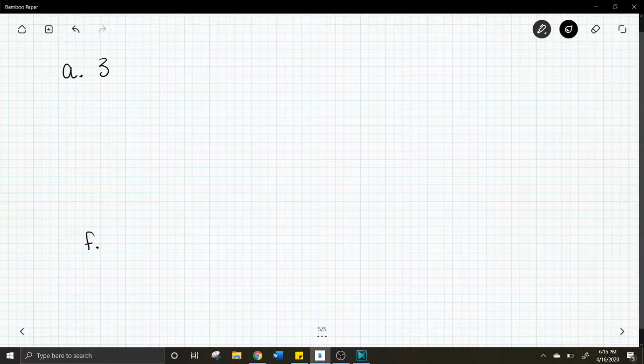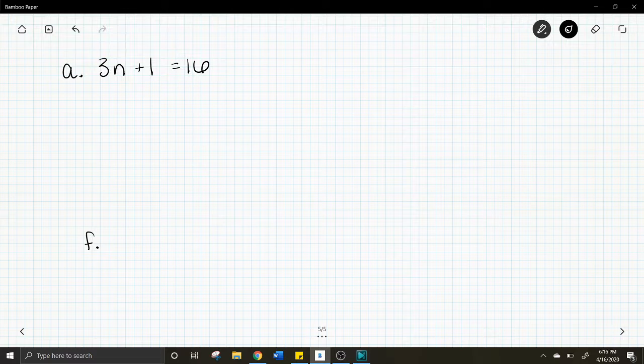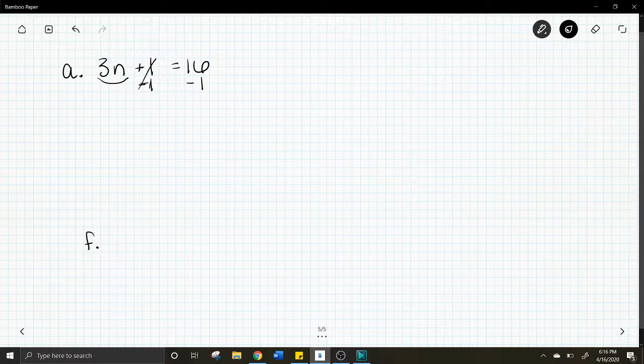So letter A says 3n plus 1 equals 16. Remember the directions say to solve each equation showing the steps, then check your answer. What we would do first is, and like I said, you can either think sort of how we did example 1 or use inverse operations like we did in example 2, which is how I prefer it because it's really the same thing, but this just makes more sense to me. So to get our variable by itself, the first thing we're going to do is subtract 1 from each side, because a plus 1 and a minus 1 would be 0, so that gets rid of it.